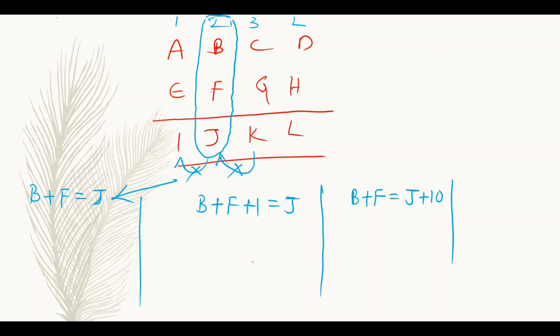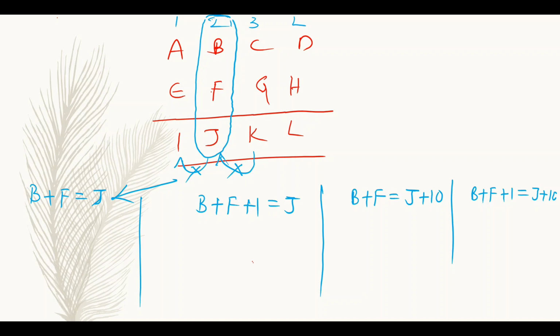And one more case, that is the last case, is if this second column is getting a carry from third column and is also giving a carry to first column, then we can write it as B plus F plus 1 is equal to J plus 10. These are 4 different cases. We have to check which case is apt for the given question to answer. Here everything will be a trial and error approach only.